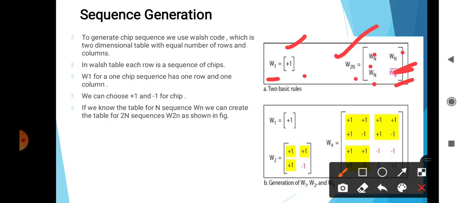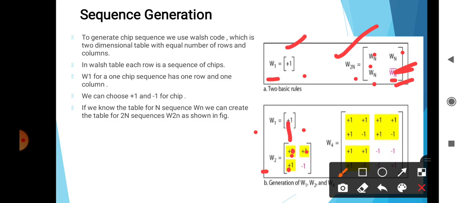Then how do we calculate the sequence generation? First, W1 is equal to plus 1. Then for W2, we put W1 and W1, and since the W1 value is plus 1, we put plus 1 and plus 1.